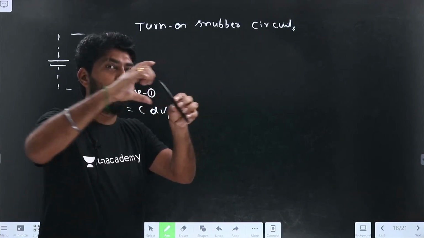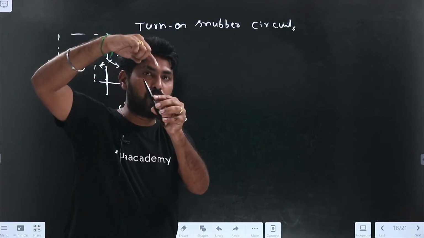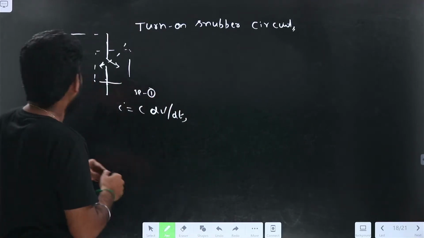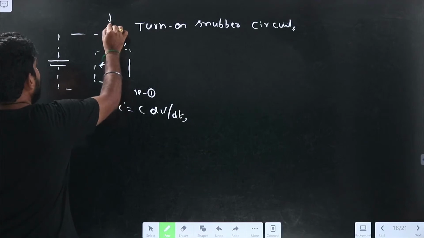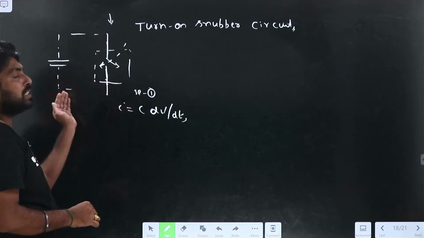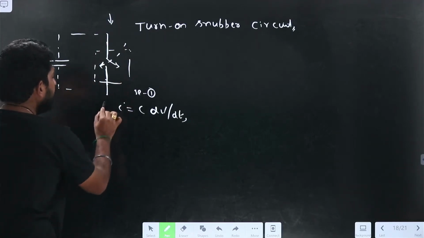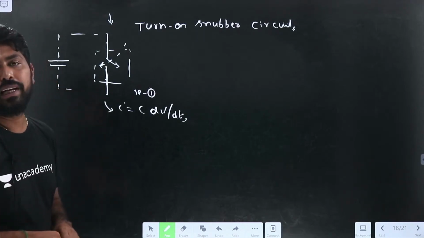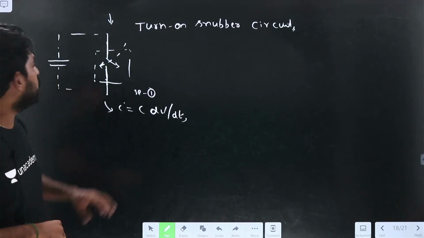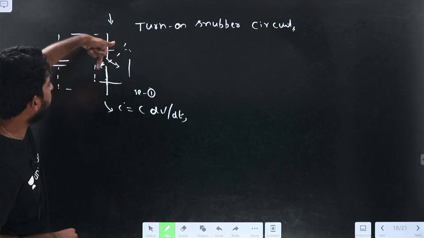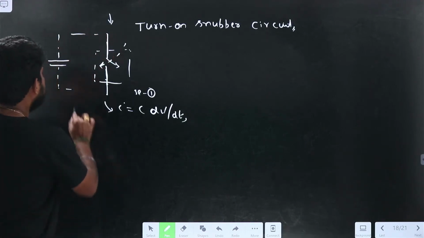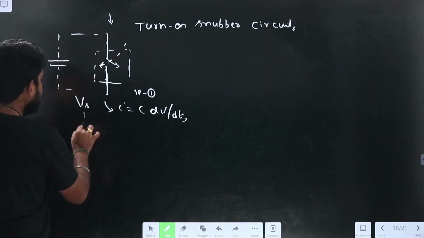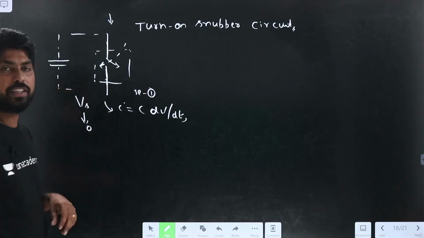Now this is an open condition. I want to close the switch. If I close the switch, what happens? If I close the switch, what is the voltage across the switch? Before that it is Vs. Now it is changed to 0.